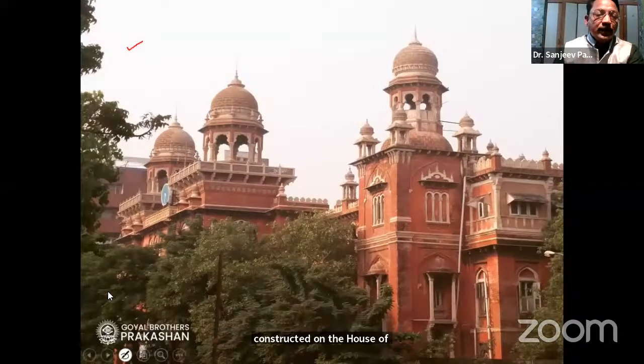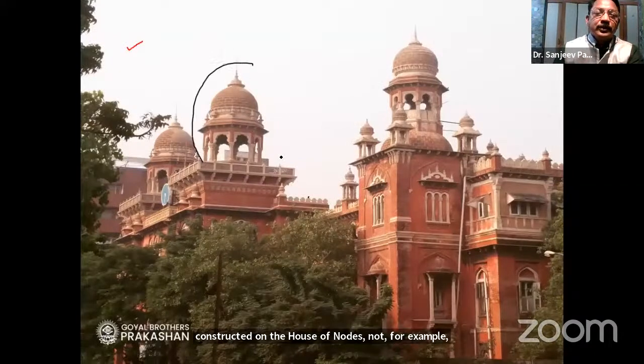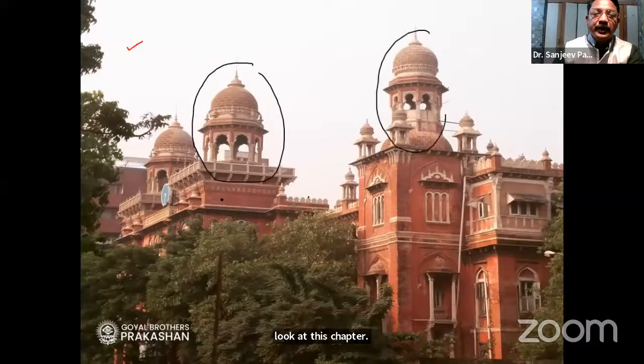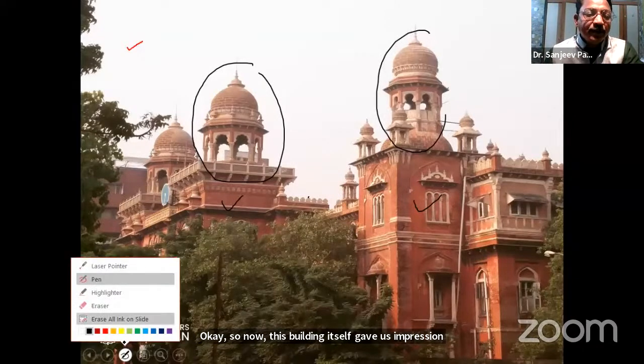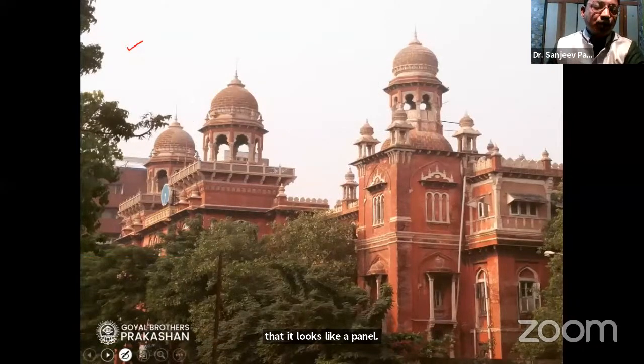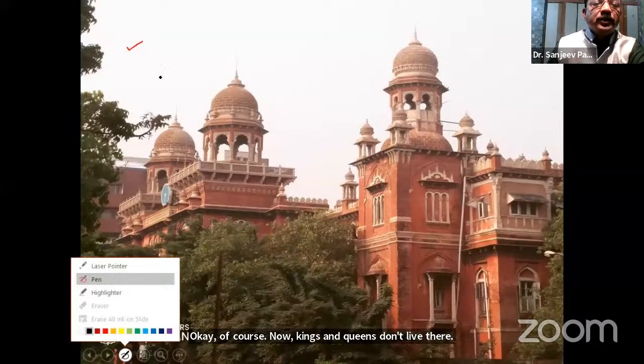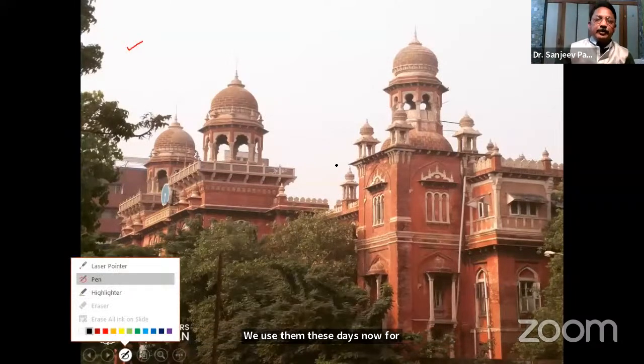Now, for example, look at these chhatris here. This building itself gave us the impression that it looks like a palace. Of course, now kings and queens don't live there. We use them these days for some work, for government offices, or maybe as a monument.